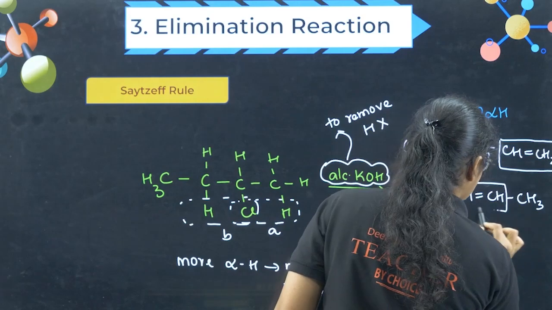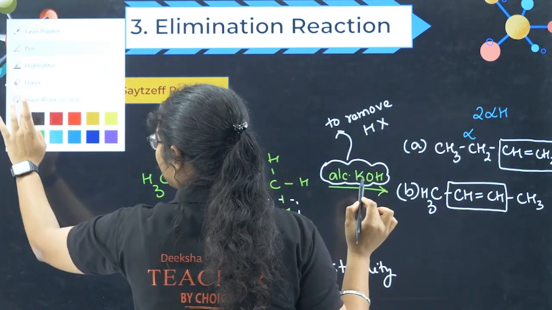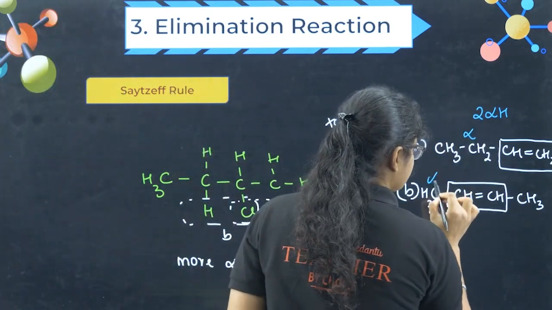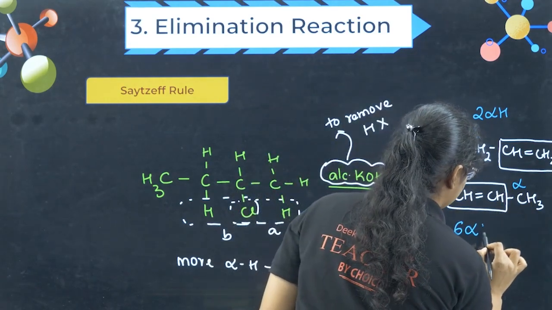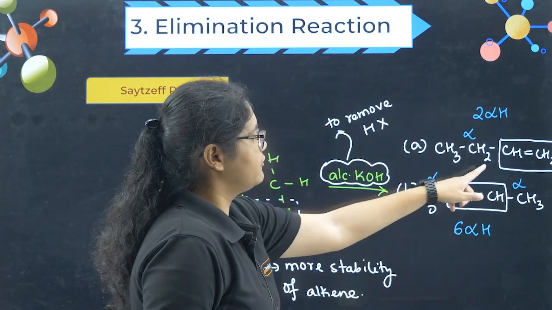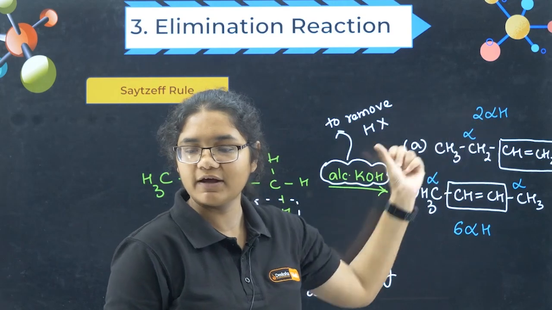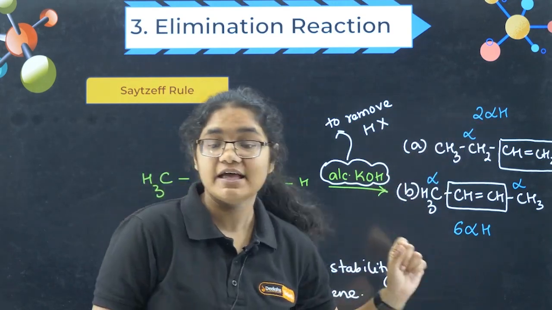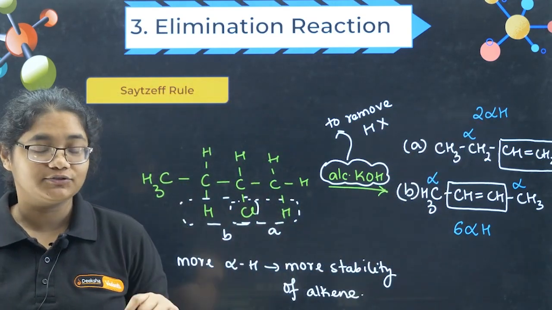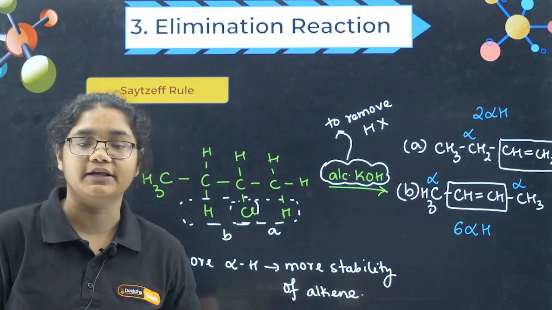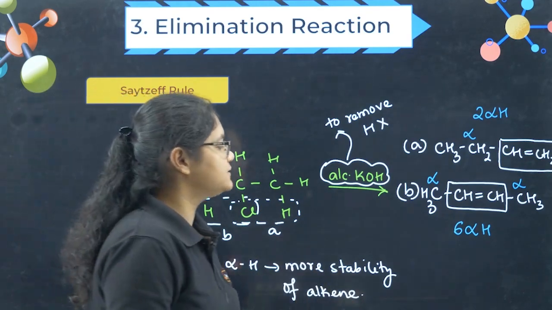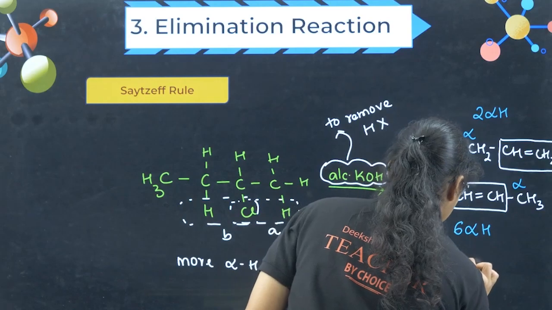Now here if I compare to this, right? So how many alpha hydrogens I have? See, this is also alpha carbon, this is also alpha carbon, so I have total 6 alpha hydrogens. So for this product A, I have 2 alpha hydrogens, and for product B, I have 6 alpha hydrogens. So which will be more stable? More alpha hydrogens, more is the stability of the alkene. So I can say that product B will be more stable, right?